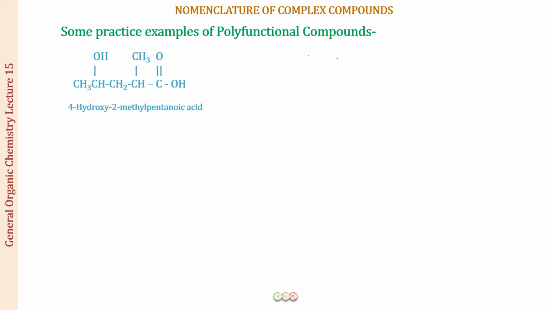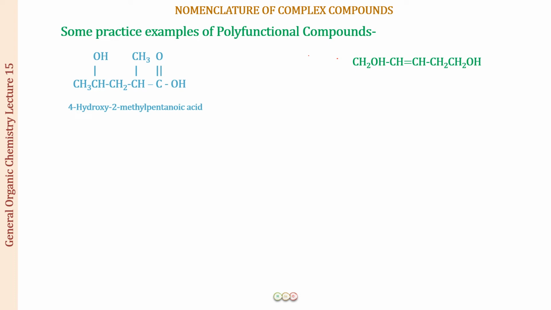Now this compound did not have double bonds or triple bonds, so let us see one example where a double bond is present. Okay, so here you can see that there is an OH group, there is a double bond, and there is another OH group. So there is only one functional group in this compound, that is the OH group. This is present 2 times. When it is present 2 times, you are going to use di for it. And this is an alcohol, so it is going to be in the secondary suffix.